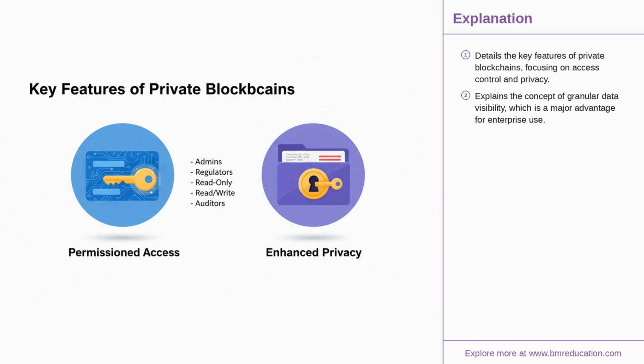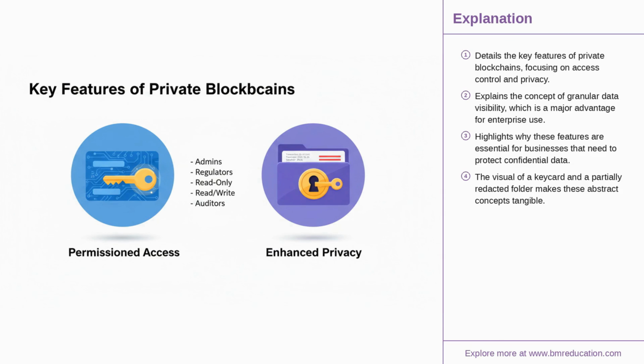The core features of a private blockchain revolve around control and efficiency. First, permissioned access. A central authority manages identities and dictates who can do what. Second, enhanced privacy. Data visibility is granular. You can configure the network so that only the parties involved in a transaction can see its details. This is a crucial feature for businesses handling sensitive information.